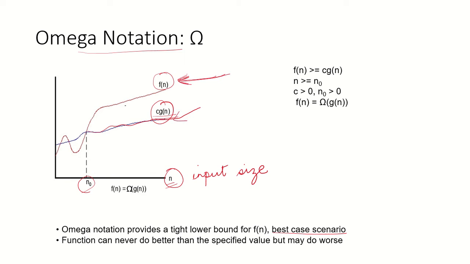Now if c·g(n) is the lower bound, then f(n) will be greater than or equal to c·g(n) for all values of n greater than n naught, and c and n naught are positive constants. If we can find a value of c and n naught, then we say f(n) is omega of g(n). This indicates that this function f(n) can never do better than the specified value. That means the best it can perform is c·g(n). But yes, it can definitely do worse than this.